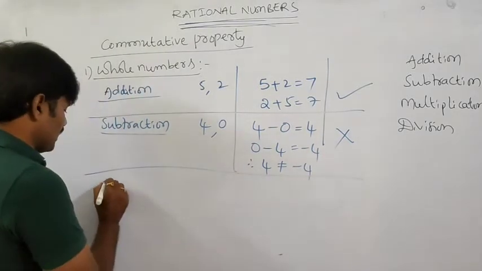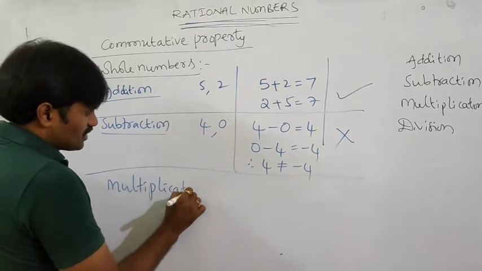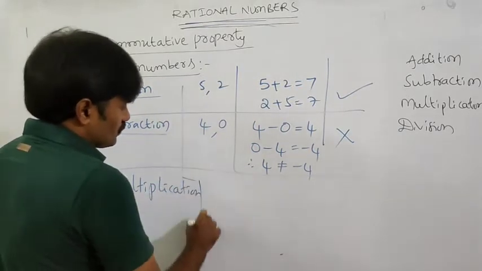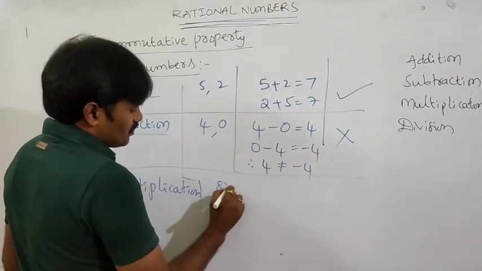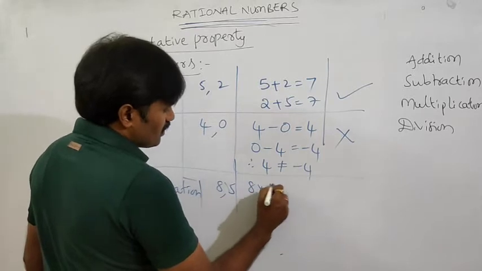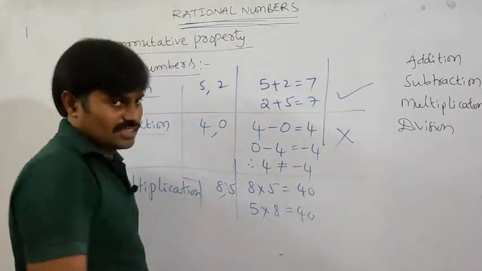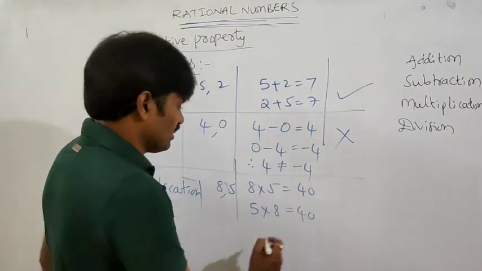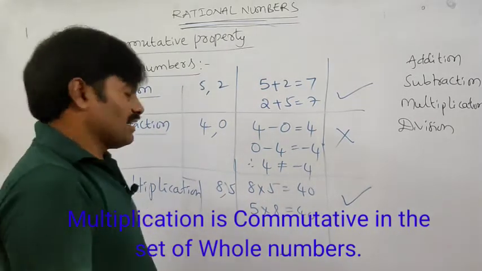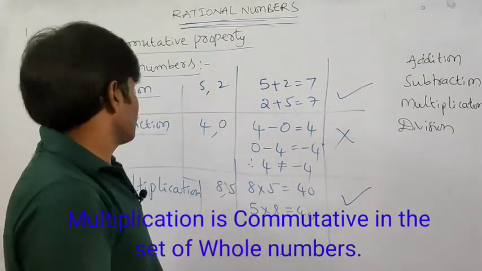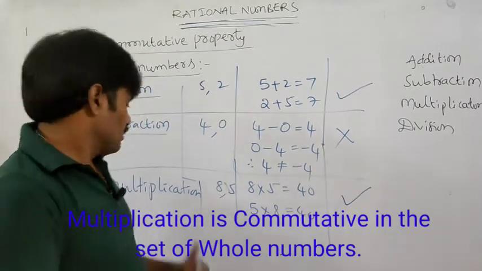Now multiplication. For example, if you consider two numbers, 8 into 5, 8 into 5 is 40. If you change the order, 5 into 8 is also 40. 8 fives are 40, 5 eights are 40. Here it is satisfied. So the commutative property under multiplication holds good for whole numbers. Whole numbers satisfy the commutative property under multiplication.